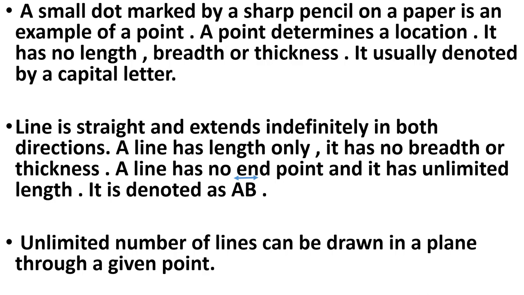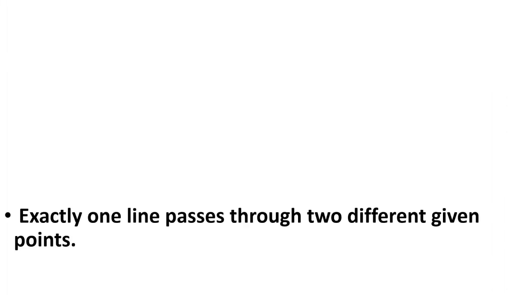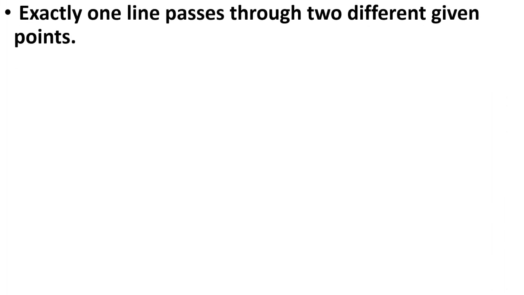Unlimited number of lines can be drawn in a paper through a given point. Suppose we have one point given to us. How many lines can we draw from that point? We can draw unlimited number of lines. You can check it also. Next point is, exactly one line passes through two different given points. When 2 points are given to us, then how many lines can we draw from those 2 points? We can draw only one line.